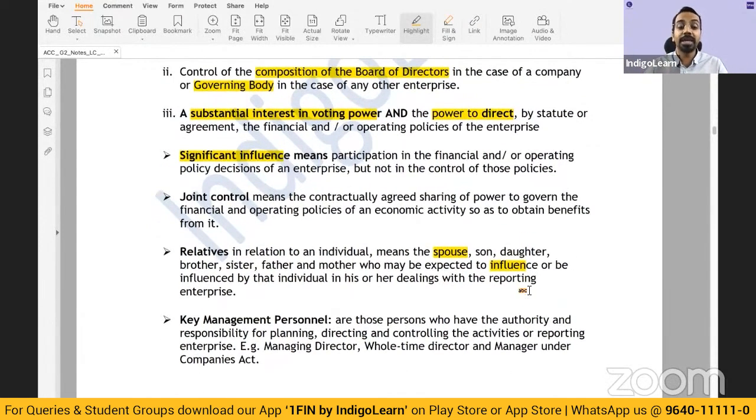Okay. Then who are key management personnel? These are the people who have the authority and responsibility for planning, directing and controlling the activities of the reporting enterprise. Generally, in exams, you'll get things like director, managing director, full-time director, right? All of these are key managerial personnel having key positions in the organization, who largely take the decisions related to the company. They are the ones who run the company. You can think of it that way. Actually, shareholders run it, but the large part of the decisions are taken by these key management personnel. So directors and all of those things fall into this particular category.